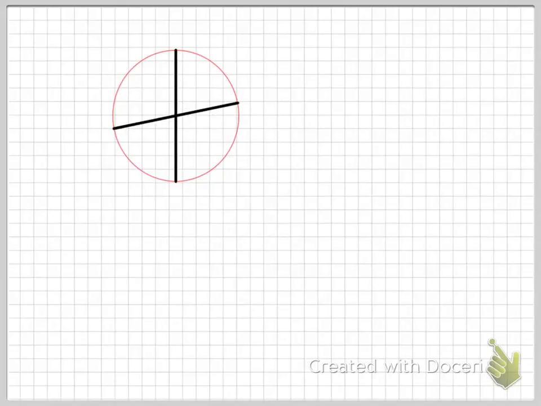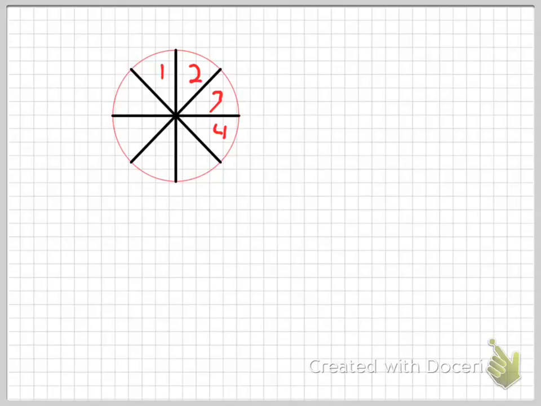Let me show you. Here I'm going to make a little spinner. Okay, and we have a 1, 2, 3, 4, 6, 7, or 8.